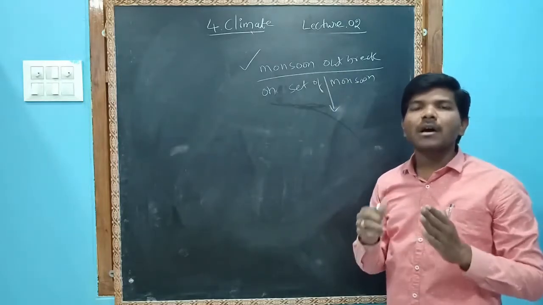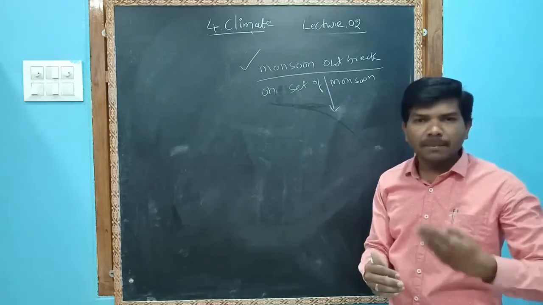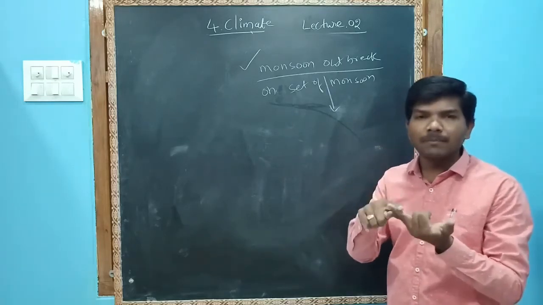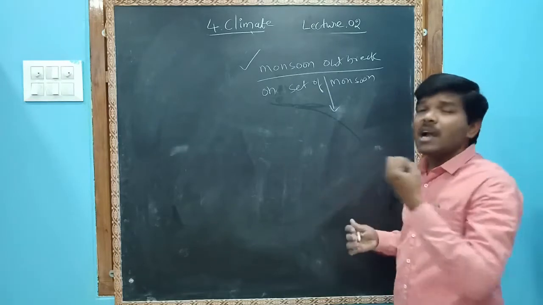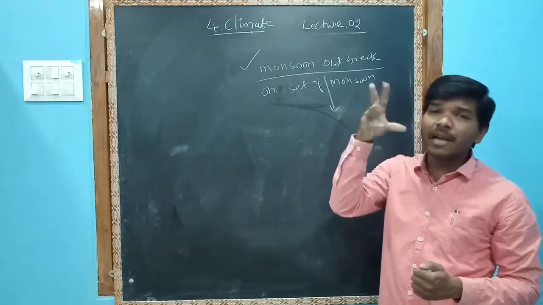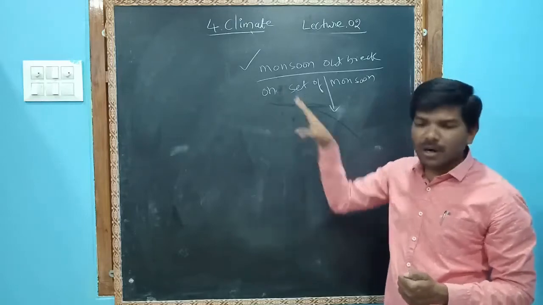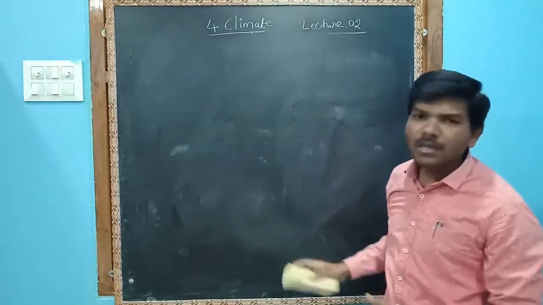The rainfall occurs with lightning and thunderbolts in the beginning of the rainy season or end of the summer, in the months of April, May. Sometimes hailstones also fall. So these are called onset of monsoon. I hope you are clear about onset of monsoon. Let us see.